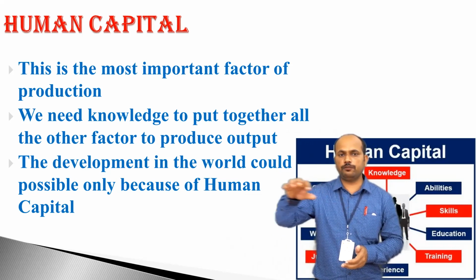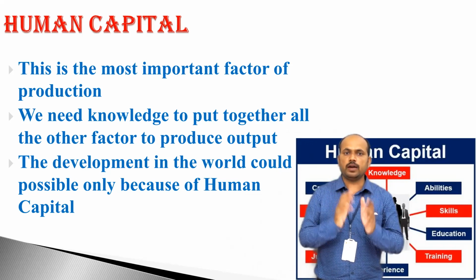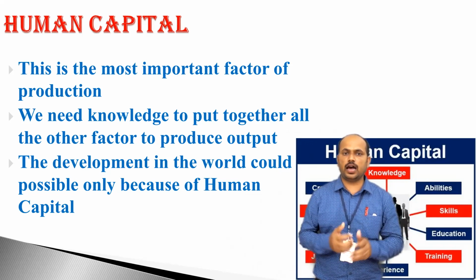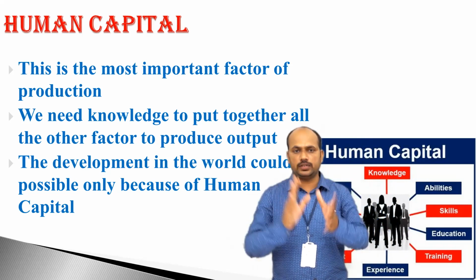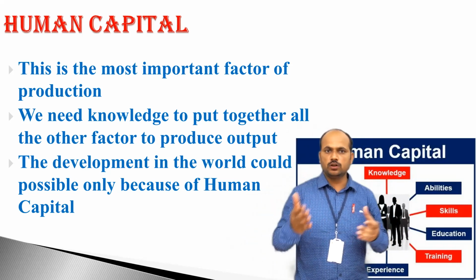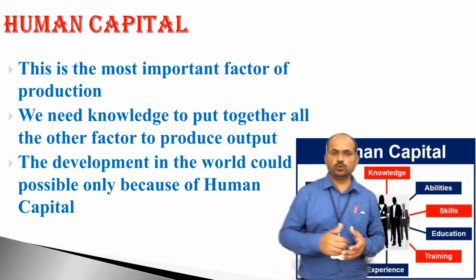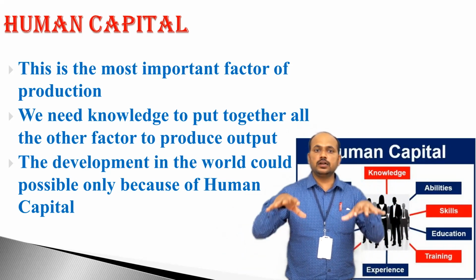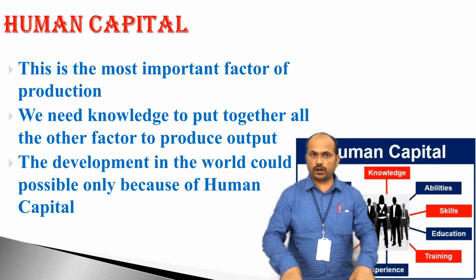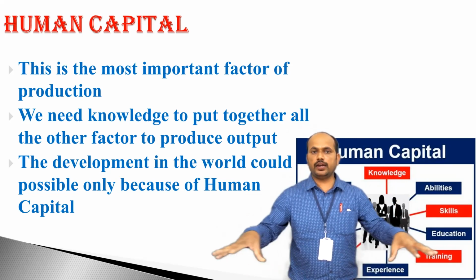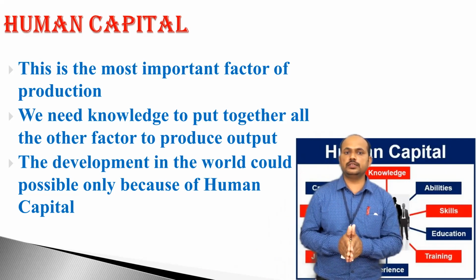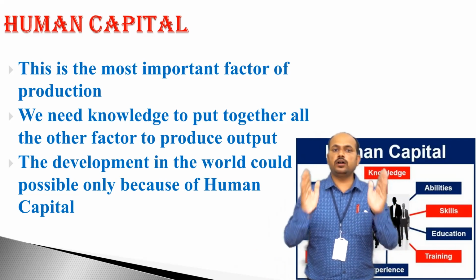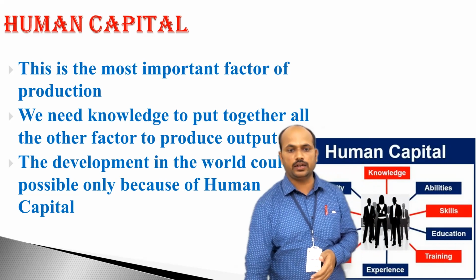So along with other factors, this human capital is considered the most important factor of production. As I told you, land is the basic factor of production. It is required in every production, and this human capital is the most important factor of production.